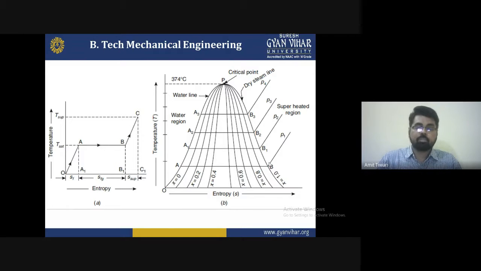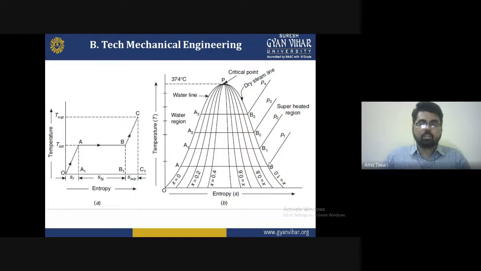So with increasing temperature, the dryness fraction will be increasing, that is from x equal to 0 to x equal to 1.0. The water region is on the left hand side and the superheated region is on the right hand side. It totally depends upon the conditions with increasing or decreasing the temperature. So the entropy increasing or decreasing totally depends upon the criteria of the heat rejection or heat added.